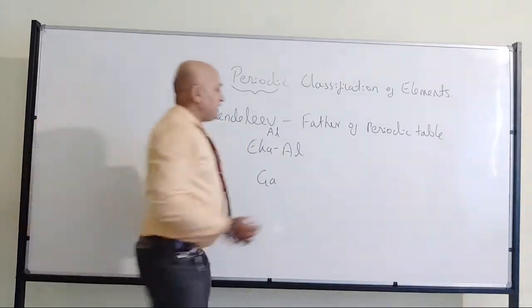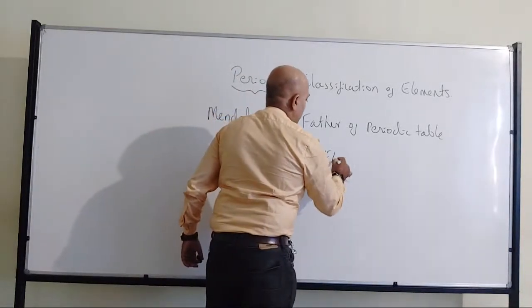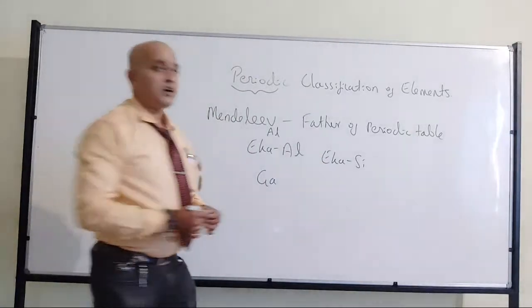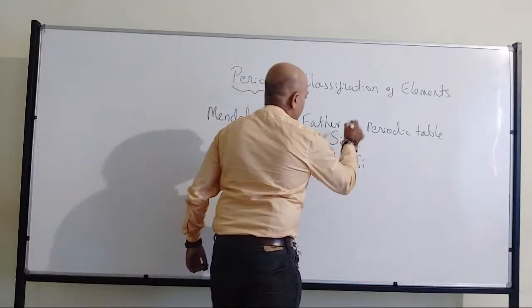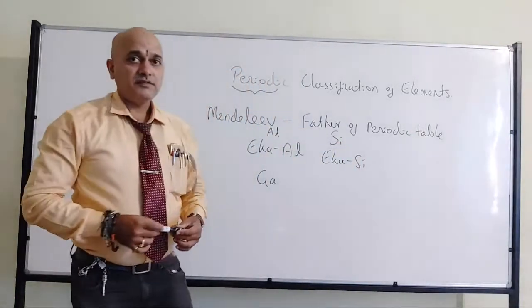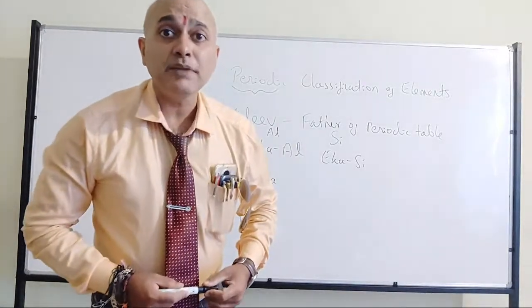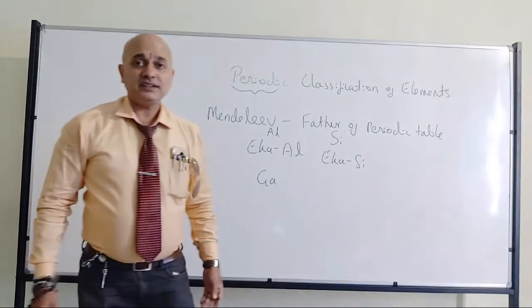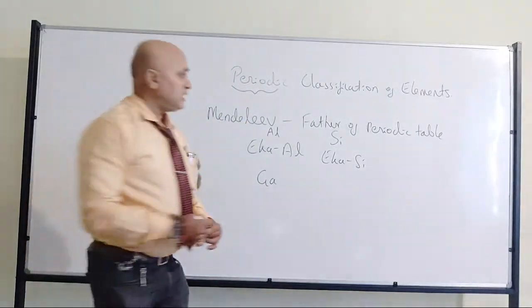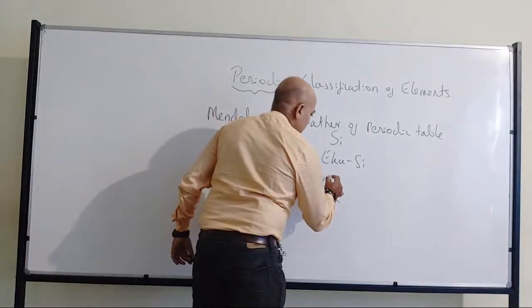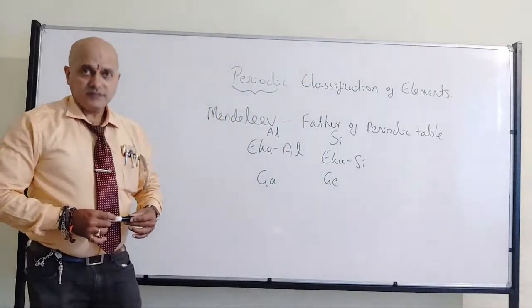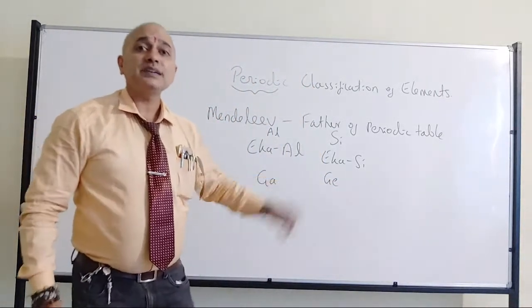Right? Same way we have the eka silicon. Eka silicon means the element which comes after silicon. We are talking about group 14 elements. So now we know that eka silicon is nothing but germanium, another material which is used for semiconductors.